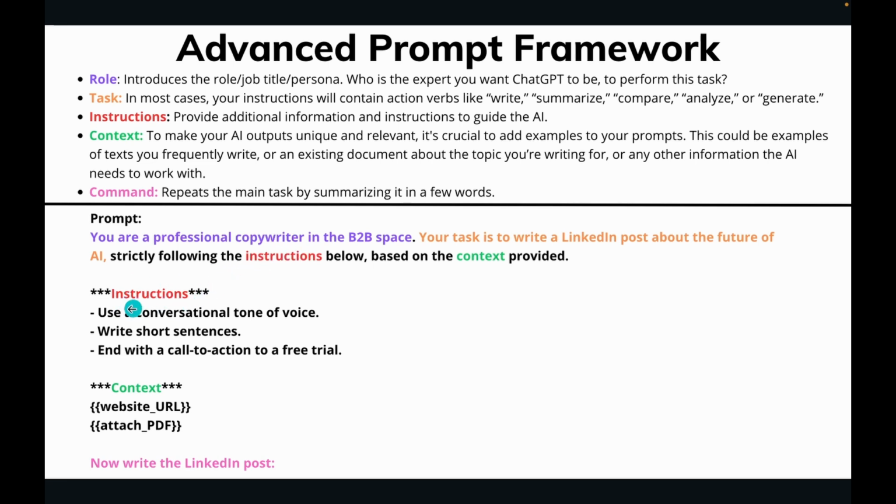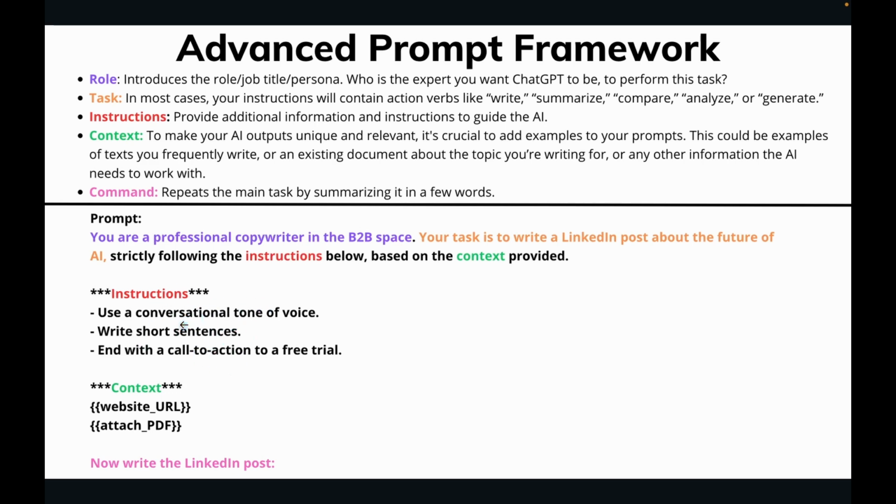So for instructions, we do a little line of bullet points. I want you to use a conversational tone of voice. I want you to write in short sentences, and then I want you to end with a call to action to a free trial. Now, this is where you'll go back and forth to re-edit this prompt.